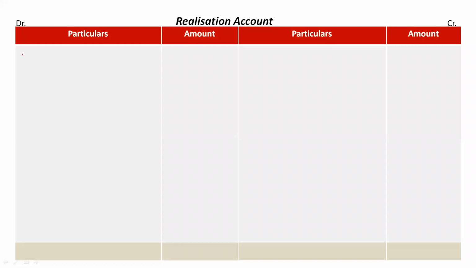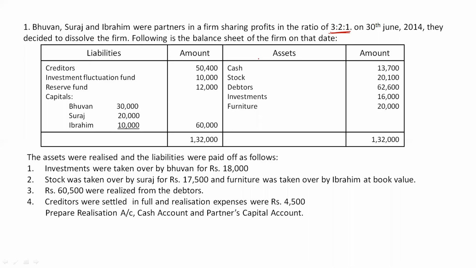So here on the debit side, first of all, we have to record the book value of assets. Okay, so I will tell you now. We have to take here all the assets which are given in the balance sheet, but other than cash. Okay, other than cash, it could be cash in hand or it could be cash at bank, right? So just leave it, and other than that, take all the assets. Okay, they might be current assets, they might be fixed assets, even if it is goodwill, then we have to take it here. Okay, so leave cash, then take all the assets and record their book value first.